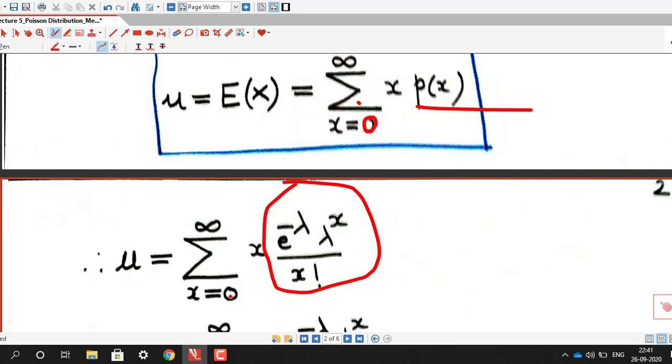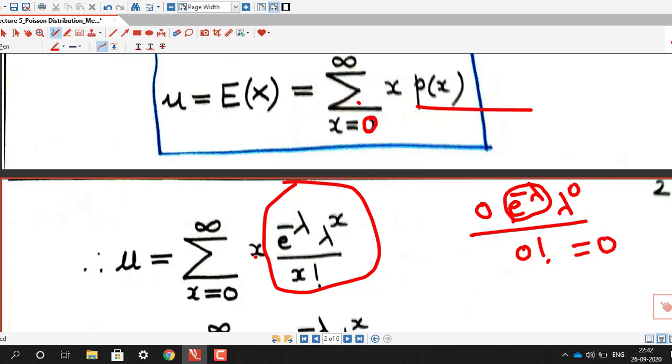If you put x equal to 0, the first term of this summation is 0 times e raised to minus lambda, lambda raised to 0, divided by 0 factorial. We know that 0 factorial is 1, lambda raised to 0 is 1, and the rest is non-zero, so the first term is 0.